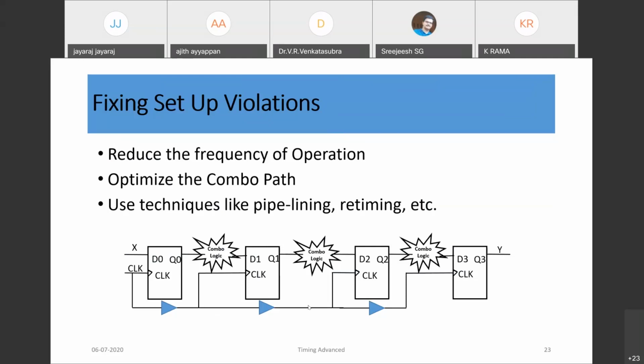We can change the clock network. We can change the combo logic. We can optimize the combo logic. We can split the combo path. We can change the register locations to restructure the registers. So those kinds of techniques we can adopt to improve the timing violations.